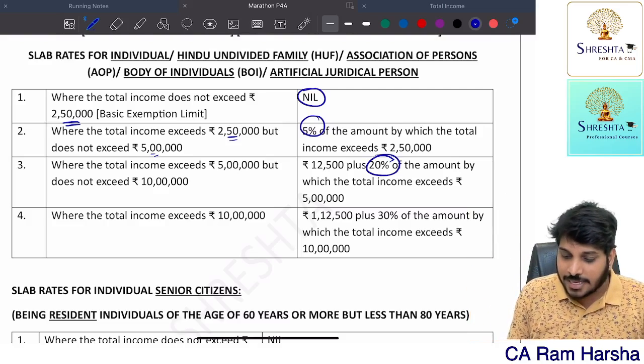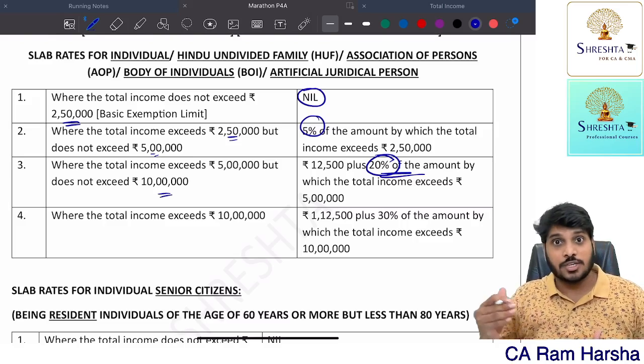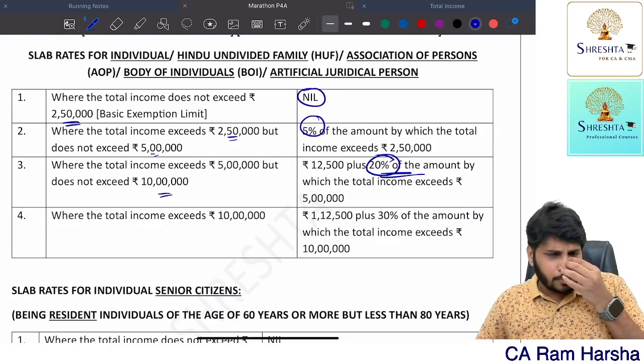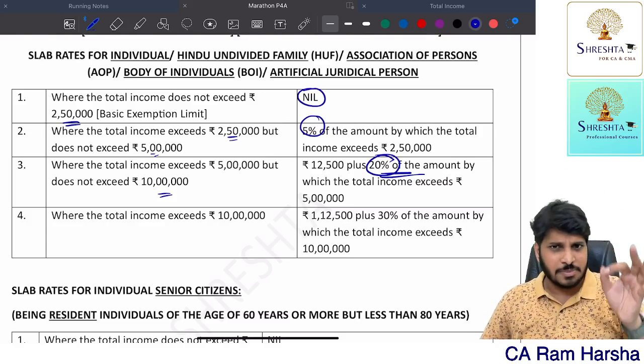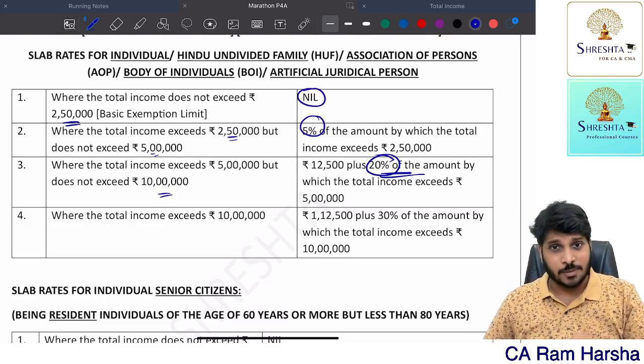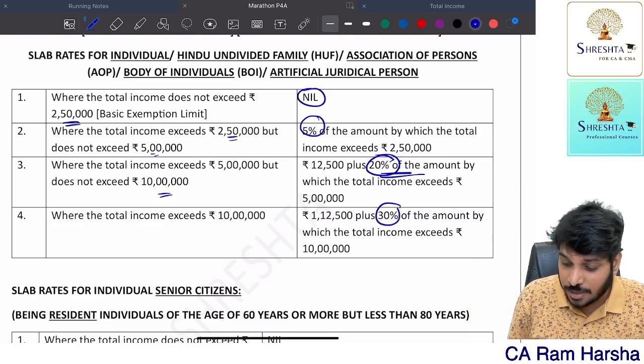That amount you tax at 20%. What is the tax rate? 20%. Now suppose the income is crossing 10 lakhs, then up to 2.5 lakh, zero tax rate. From 2.5 to 5, 5%. 5 to 10, 20%. Beyond 10, whatever extra income is there, that income is taxable at 30% flat rate.